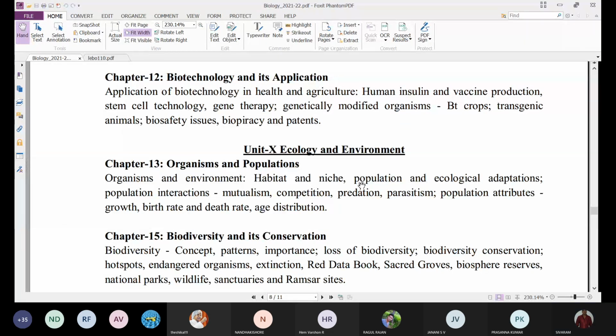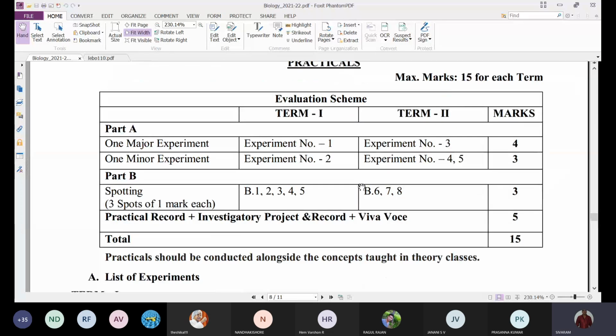Now, next coming to the practicals. Before, it was 30 marks only one time, but now it was differentiated as 15 plus 15. 15 in term 1 and 15 in term 2. The experiments remained the same, no change in the experiments. Only they have been separated. Some experiments in term 1 and some experiments in term 2. We'll have one major experiment and one minor experiment.